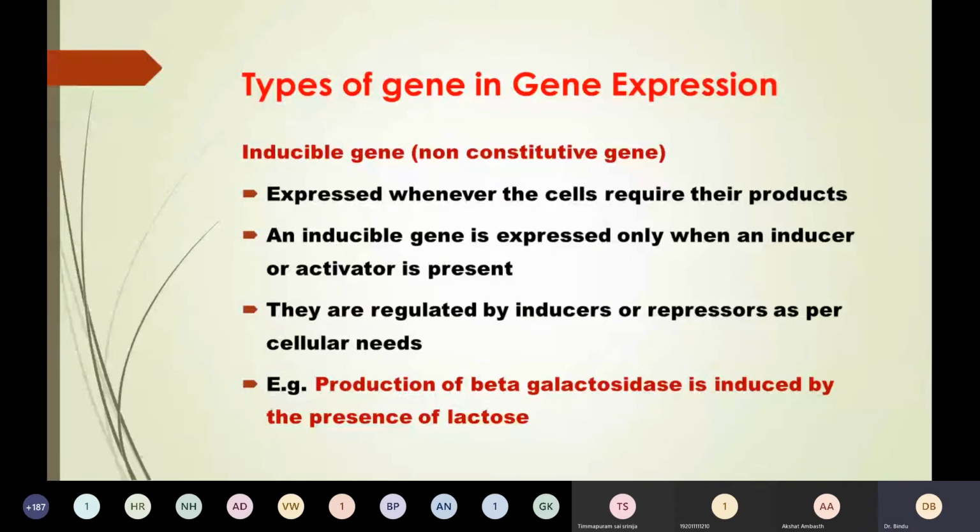The third one: constitutive genes do not require an inducer.